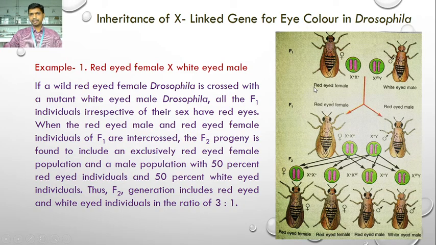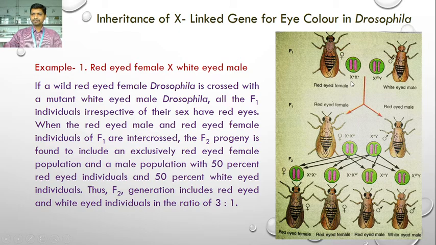When a cross is made between a red-eyed female having a genotype X plus X plus, the female is homogametic, it is homozygous, possessing 2 X chromosomes. Male is hemizygous, it contains 1 X chromosome and 1 Y chromosome. The condition where there is the presence of only one W gene on the X chromosome is referred to as the hemizygous condition.